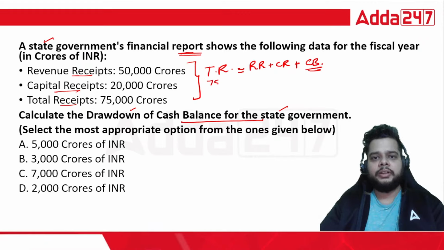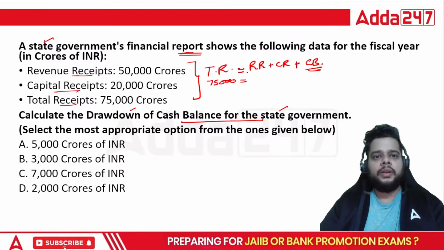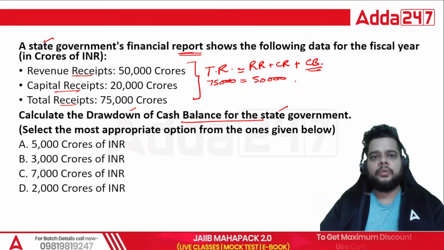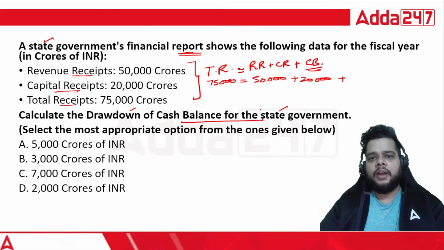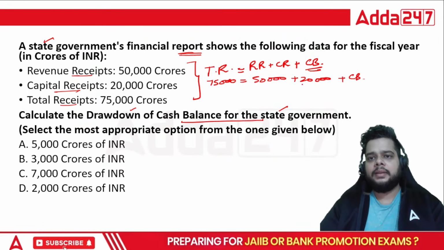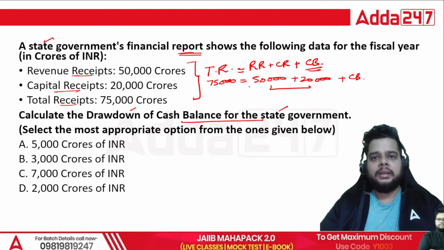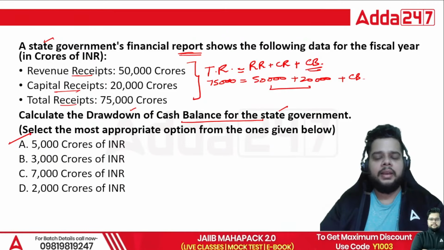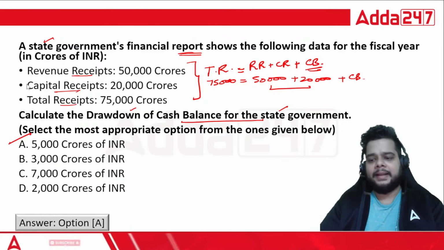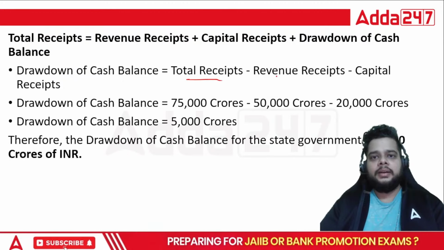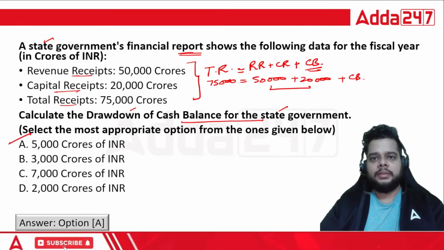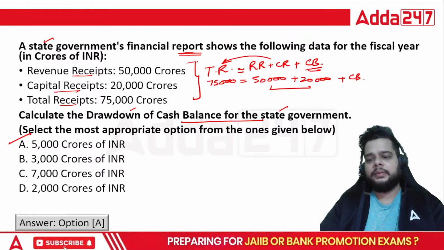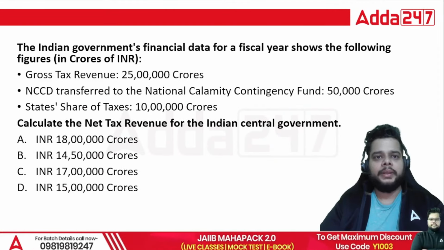Directly put the values in the formula. Total receipt is what? 75,000 crore is equal to revenue receipt, that is 50,000 crore, plus capital receipt 20,000 crore, and you have to calculate the cash balance. The cash balance here, so this will be what? 70, and just move it here. You will get the answer as 5,000 crore. So A is the right answer. Okay, total receipt minus revenue minus the capital receipt. We have just moved these components to the LHS, right? Okay, 5,000 crore will be the right answer.